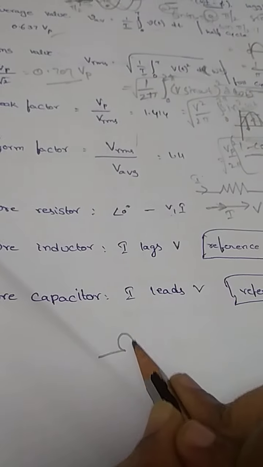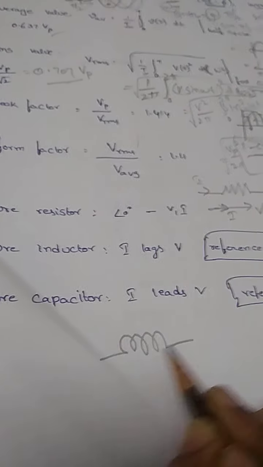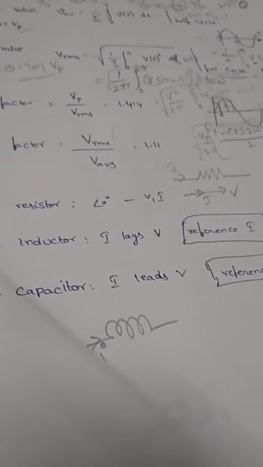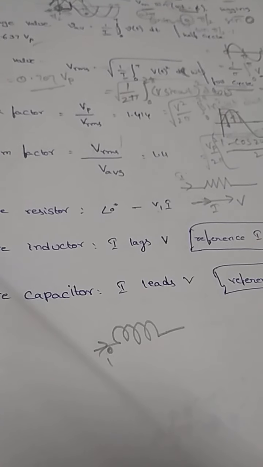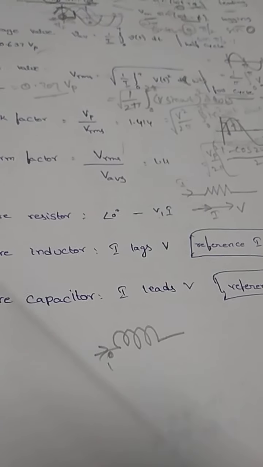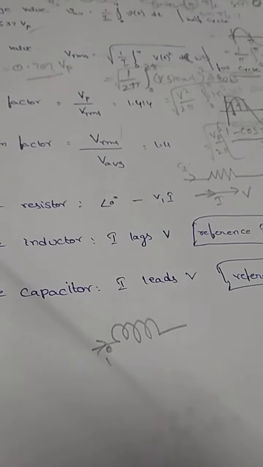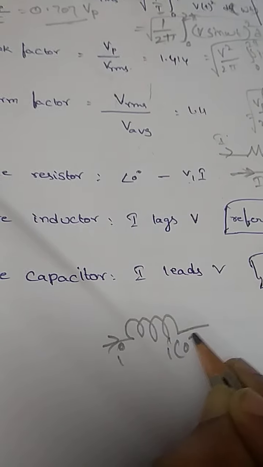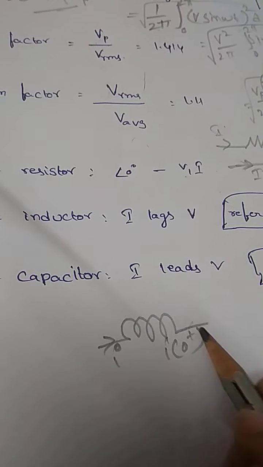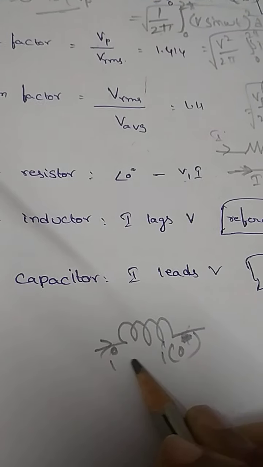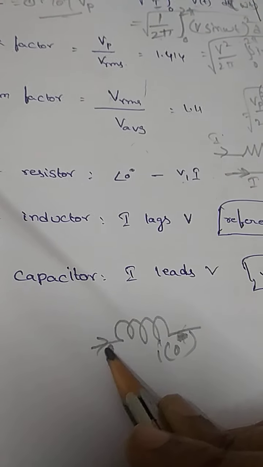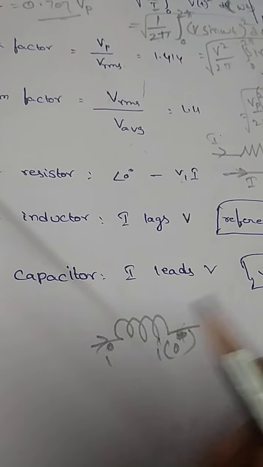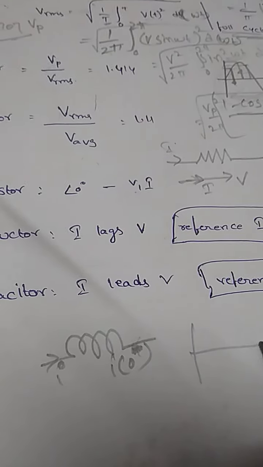So if I consider this inductor, and it already has some stored current, then because of this already stored current, whatever current is coming, it will not allow the incoming current.